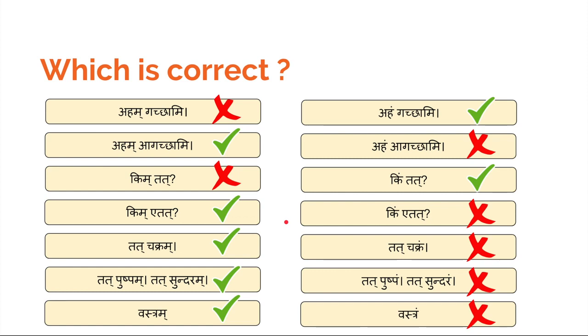So this is how the rules are interpreted and applied in the sentences. While we write any sentence in Sanskrit, let us take care of this Makara, whether it has to be Makara or Anuswara. We'll analyze and we'll write the sentences. And we'll also see what is the Vyakaranam behind this.